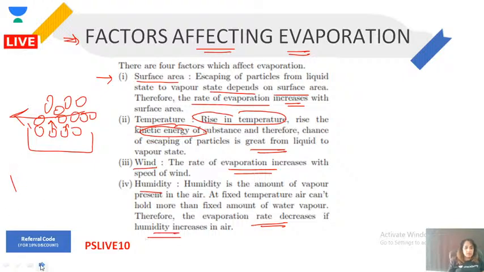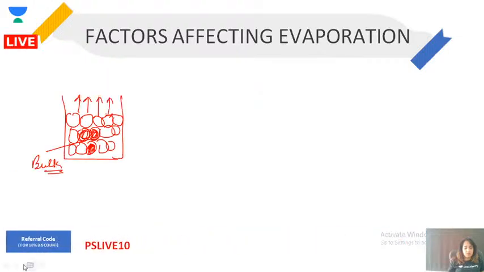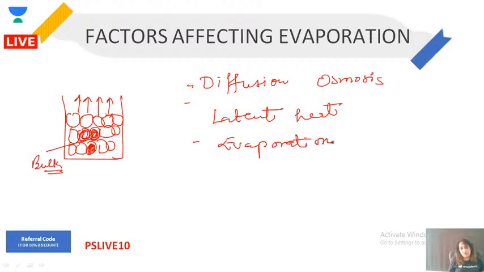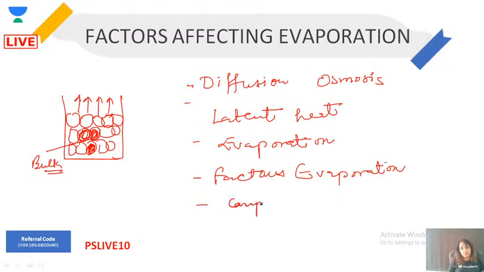All right. So these are the different topics that we discussed today. We discussed diffusion and osmosis. Then we discussed what is latent heat. Then we discussed evaporation and factors affecting evaporation. And the last topic that we discussed is compressibility.